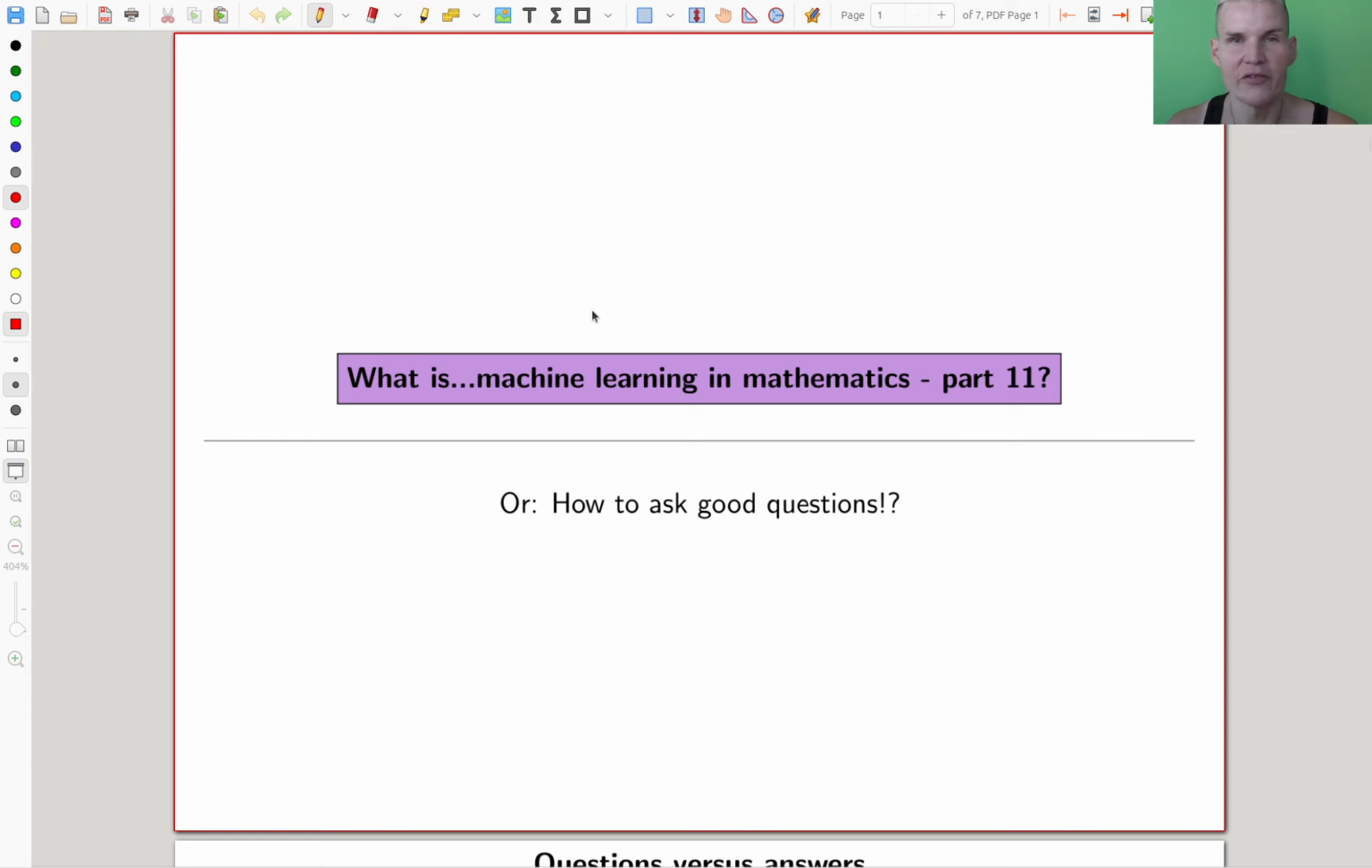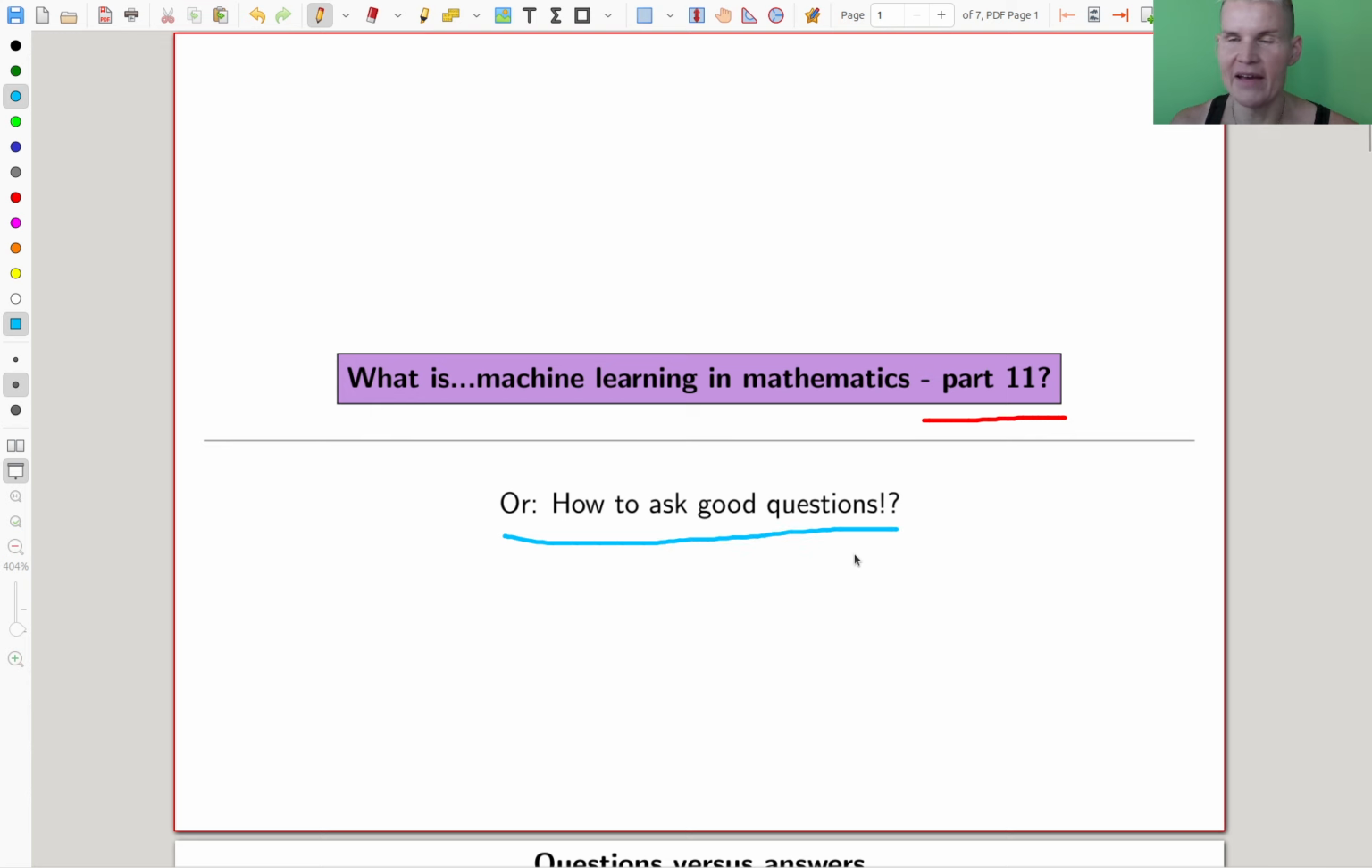Okay, welcome everyone to this continuation of What is Machine Learning in Mathematics. Already part 11, and finally I think I should talk about the elephant in the room, the key question: how to ask questions.